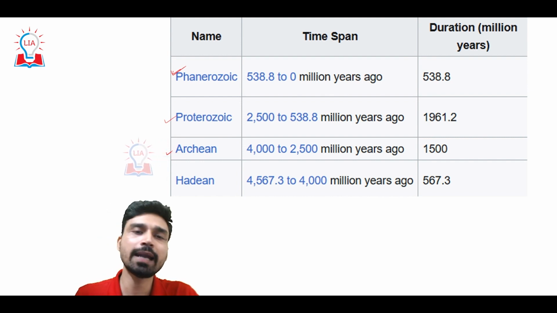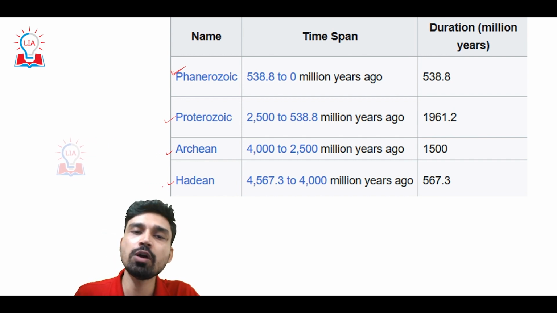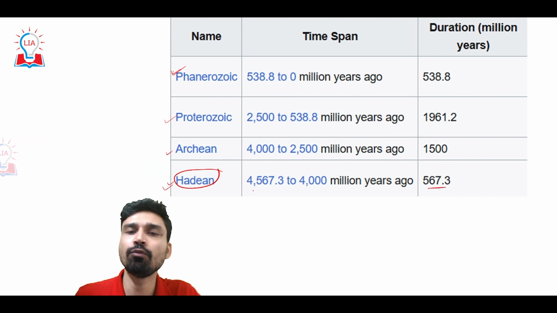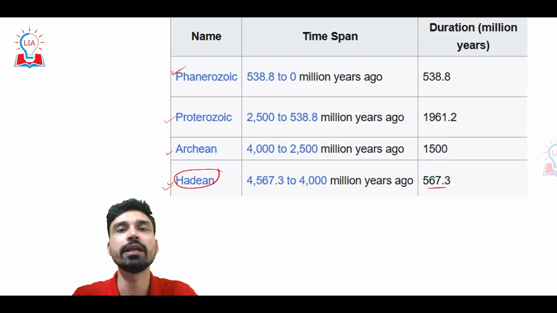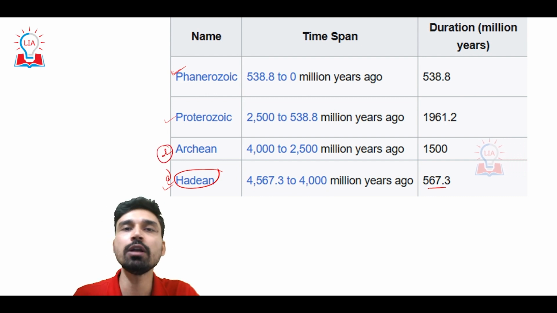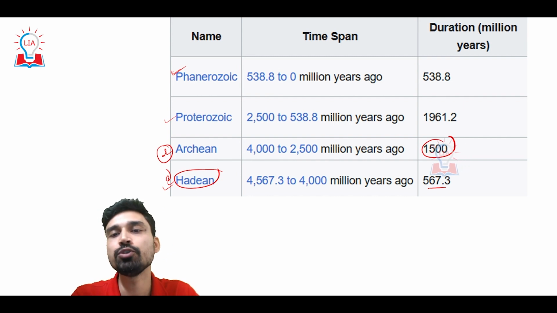So now if you take a look at the eons, that is the largest interval of Earth's geological history. The first eon is what we refer to as the Hadean eon, which lasted almost 567 million years between 4561.3 and 4000 million years ago, just after the formation of the Earth. Followed by that, the second eon is the Archean eon, which lasted almost 1500 million years between 4000 and 2500 million years ago.